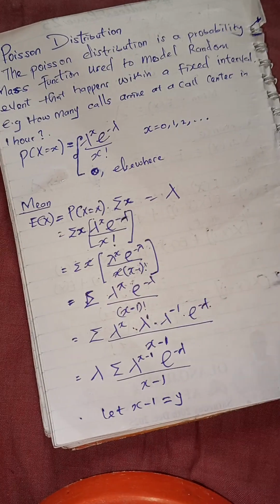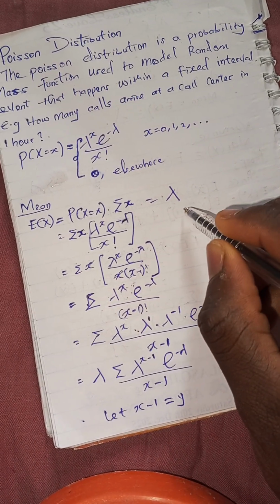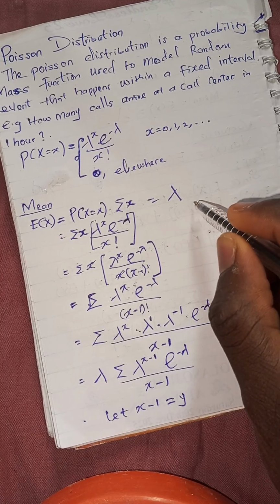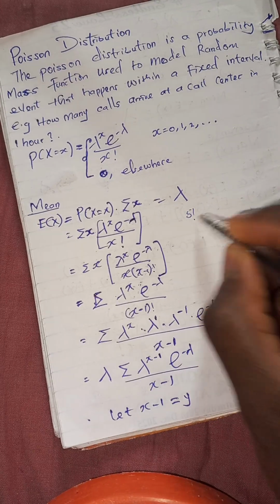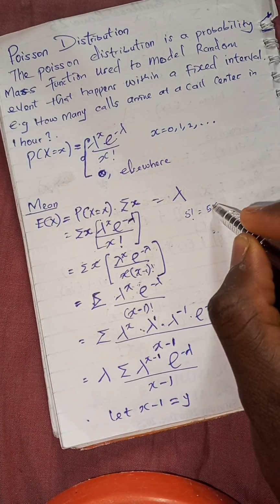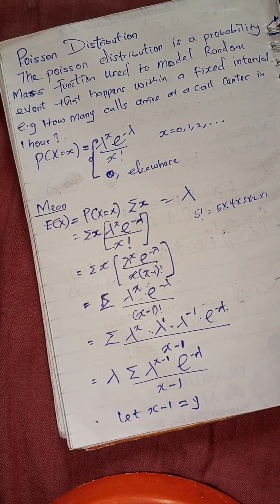Normally, if we want to expand a factorial, it gives you something like this. We don't know what x is, maybe 5 or 4. Let's say 5 factorial, for instance. 5 factorial gives you 5 times 4 times 3 times 2 times 1.